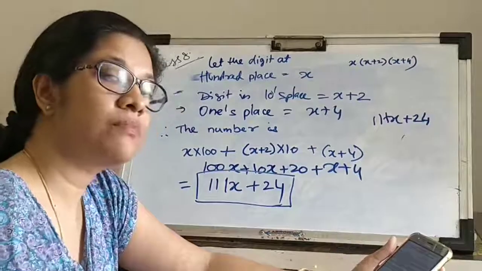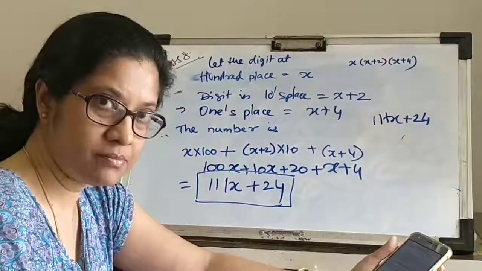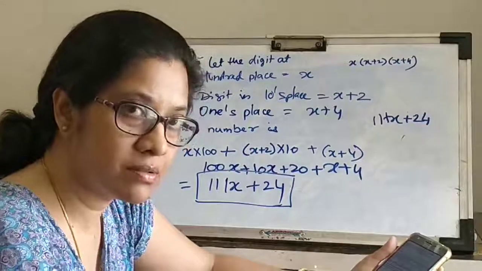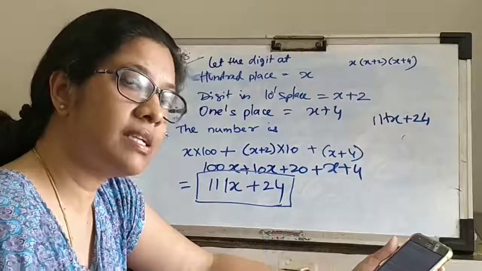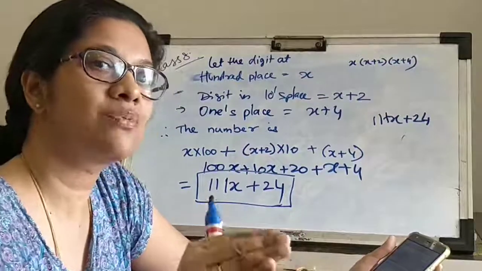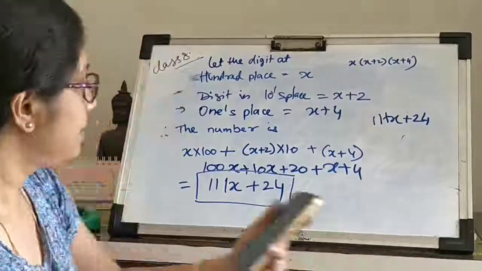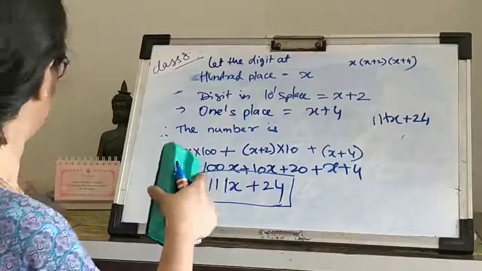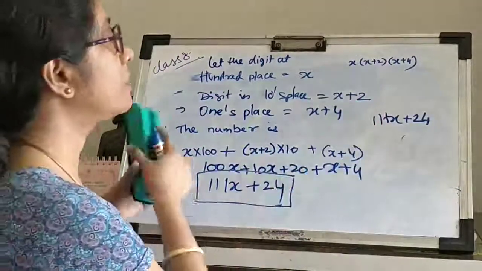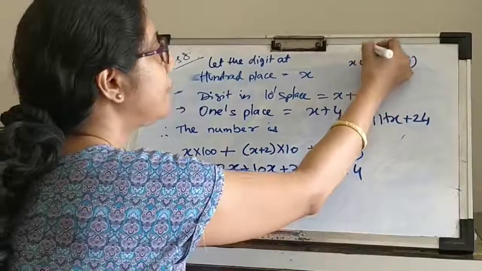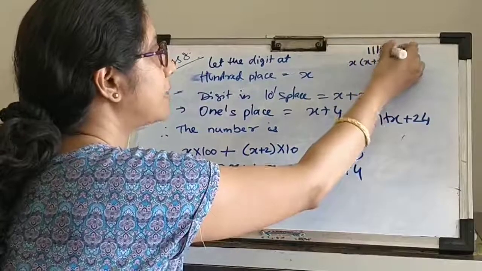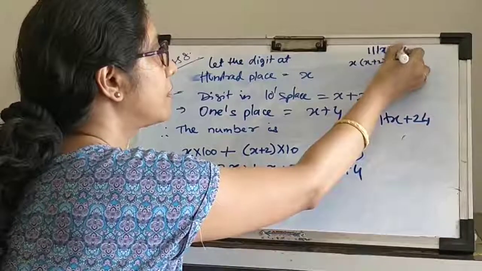Then what does it say? 30 times. That will be 30 into x plus x plus 2 plus x plus 4. Okay? So let's move forward. So the number that we have got is 111x plus 24.